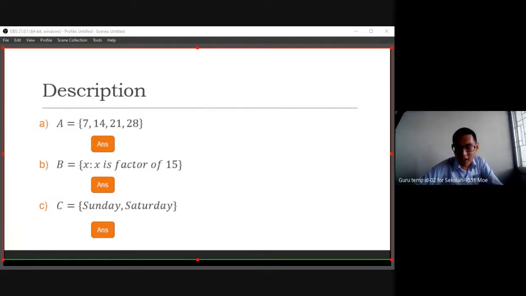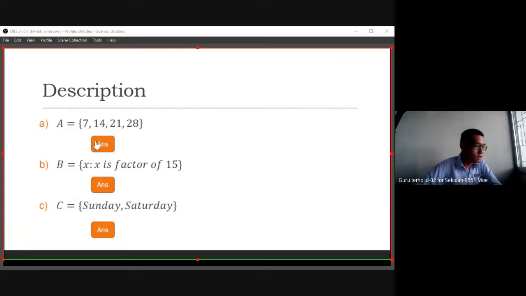A is not a set of factors of 7, because 1 and 2 are not in it, and why do we have 28? So the most appropriate is multiple, but we need to describe it a bit more.